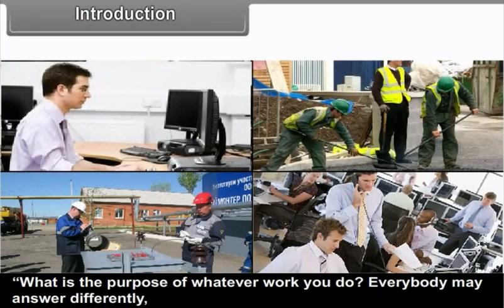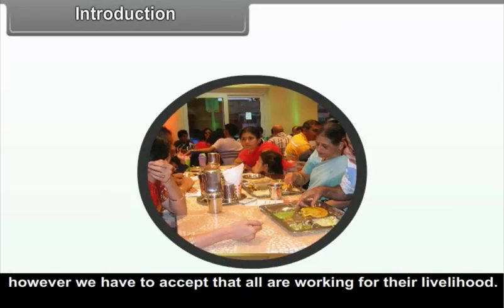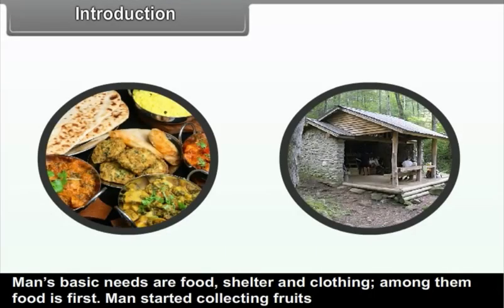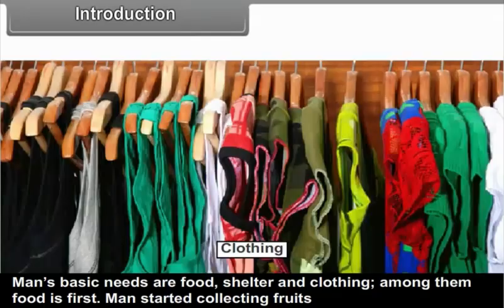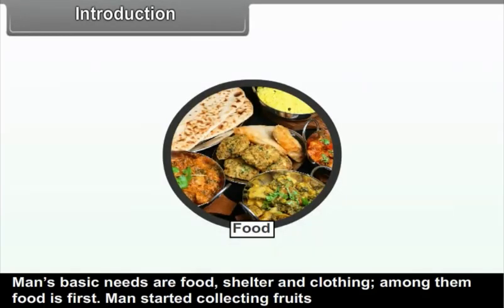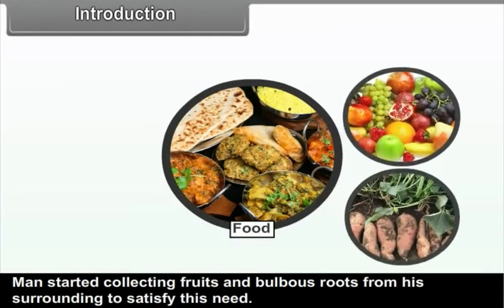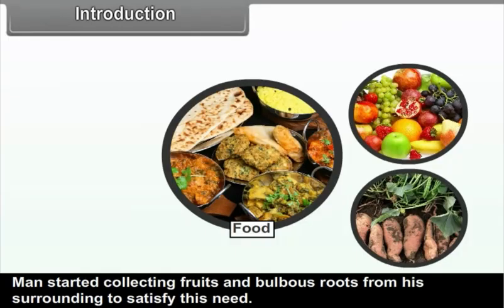What is the purpose of whatever work you do? Everybody may answer differently. However, we have to accept that all are working for their livelihood. Man's basic needs are food, shelter and clothing. Among them, food is first. Man started collecting fruits and bulbous roots from his surrounding to satisfy this need.